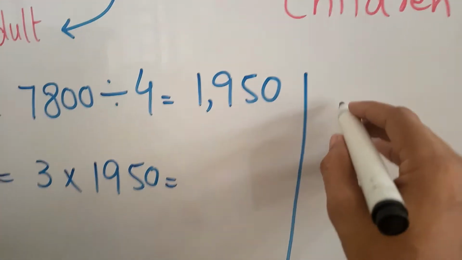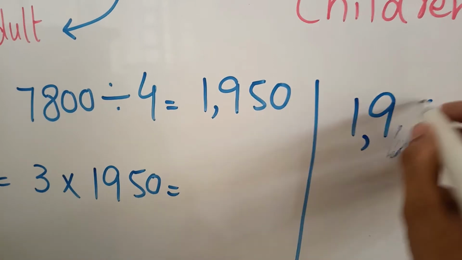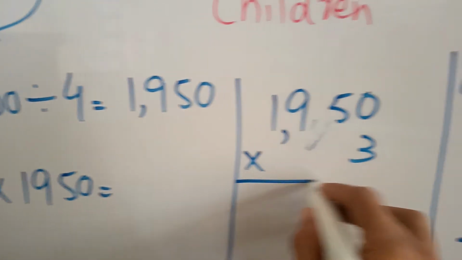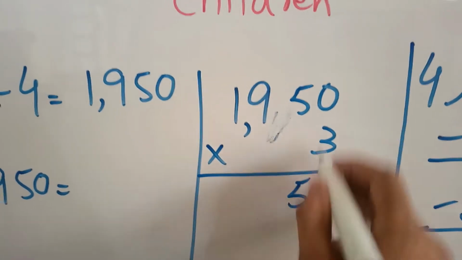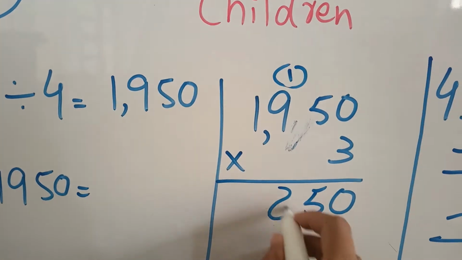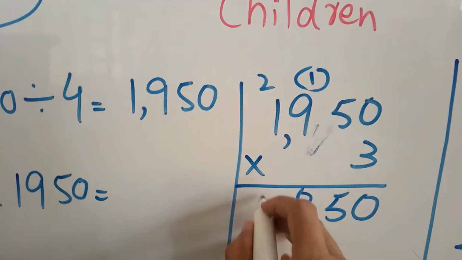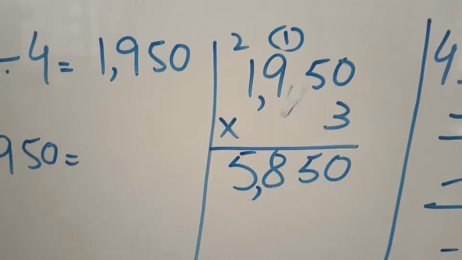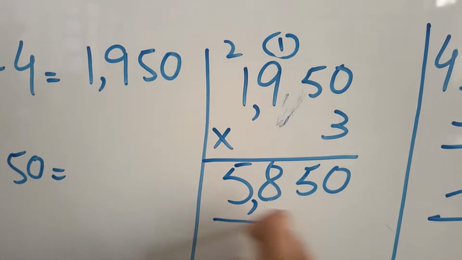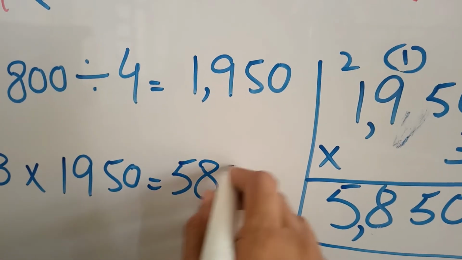Suppose 1,950 multiplied by 3: 3 times 0 is 0, 3 times 5 is 15, 3 times 9 is 27 plus 1 is 28, 2 carry, and 3 times 1 is 3 plus 2 is 5. It is 5,850.